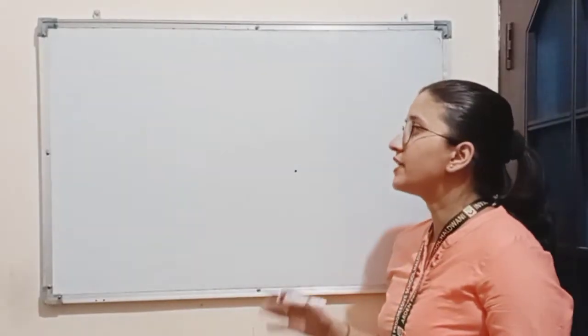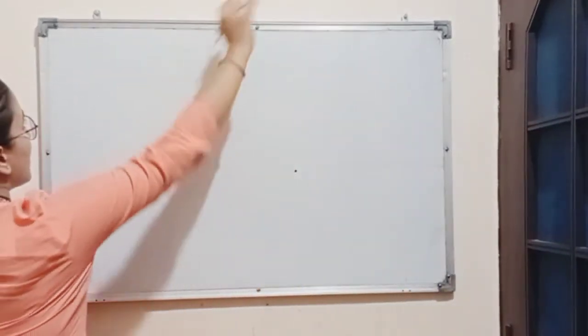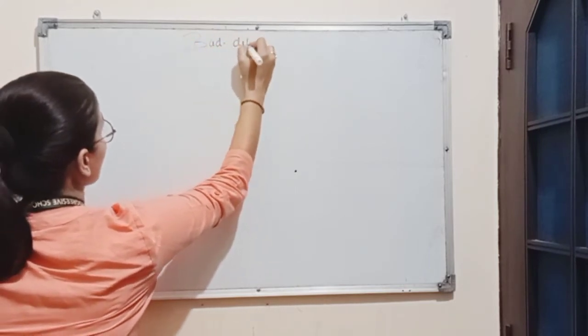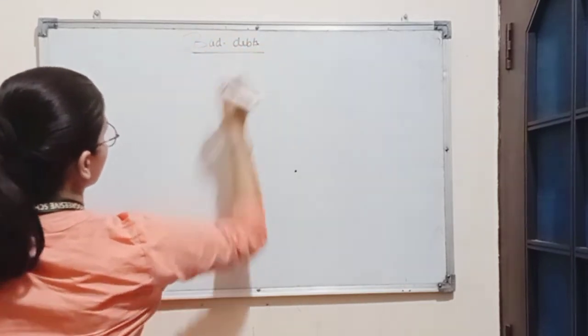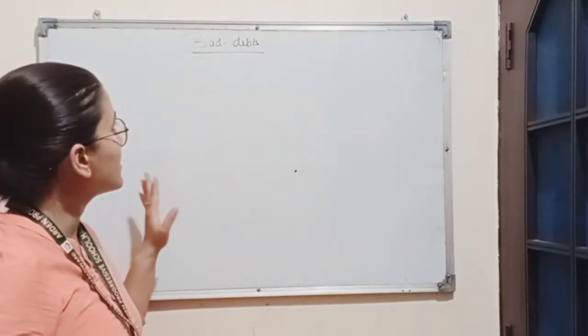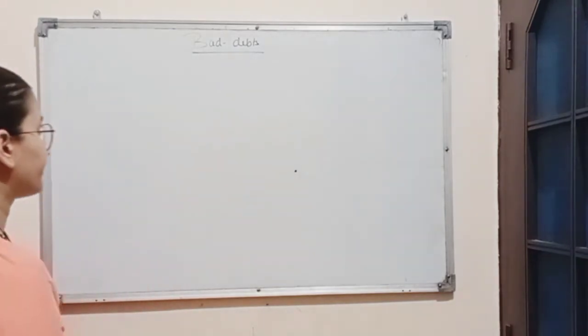Now, after discussing the concept of opening entry, we will now discuss the second concept, which is bad debts. For understanding the concept of bad debts, let's understand this with an example.